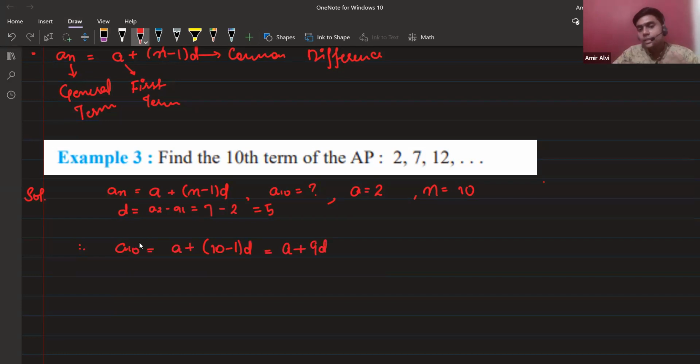That's how it is calculated. Now the value is 2 plus 9 into 5, which is 2 plus 45, which is 47. This is the answer.